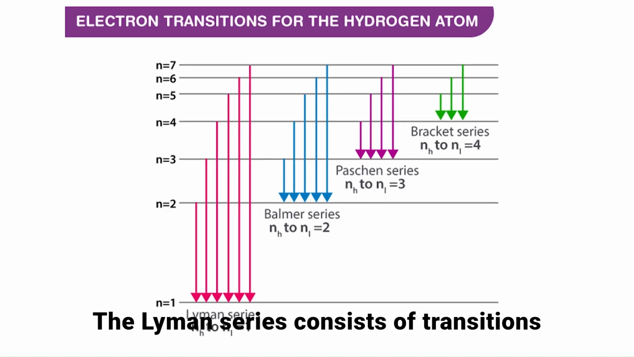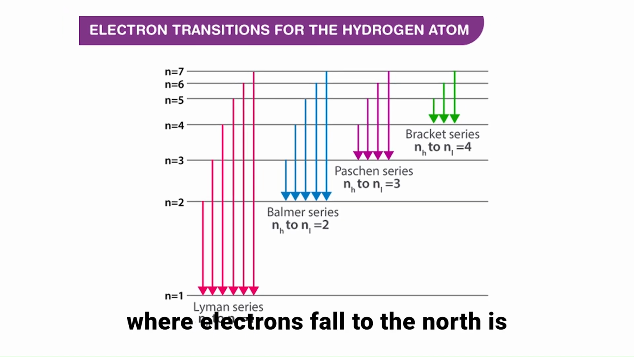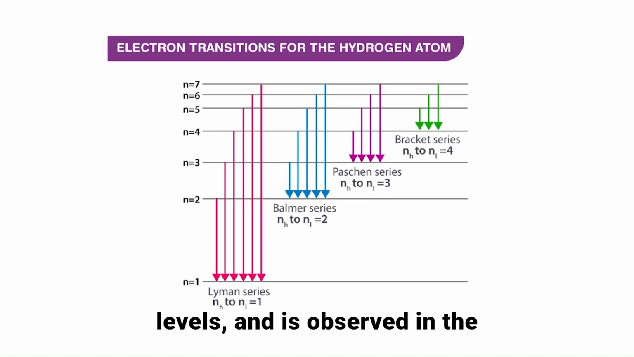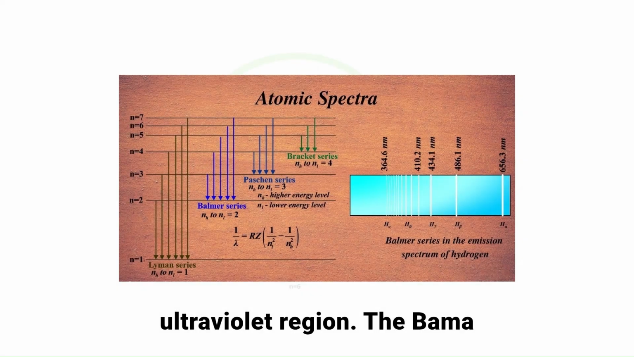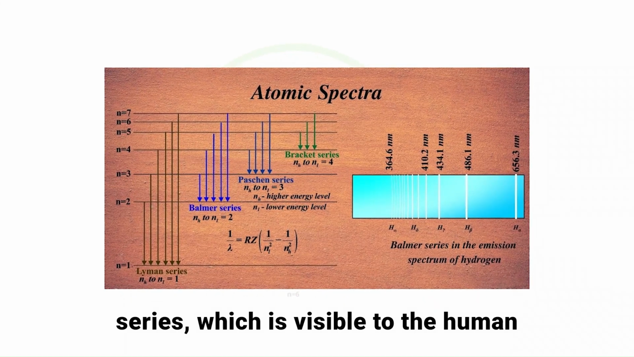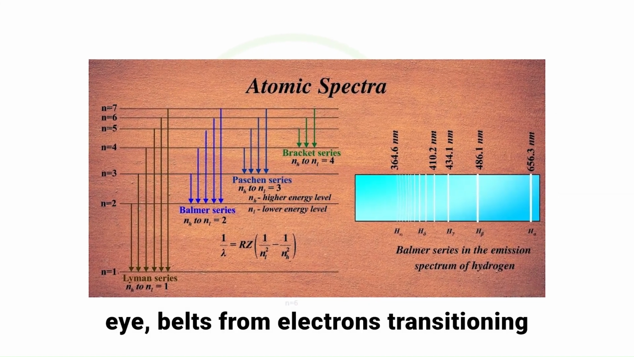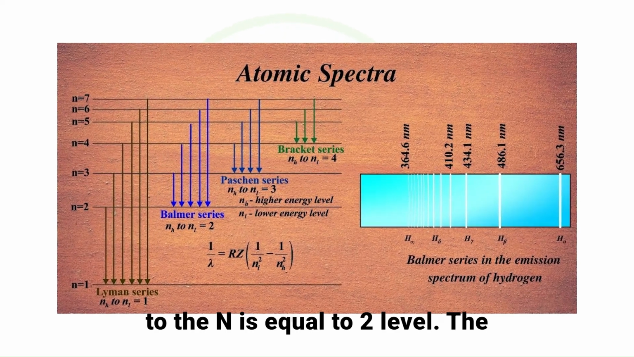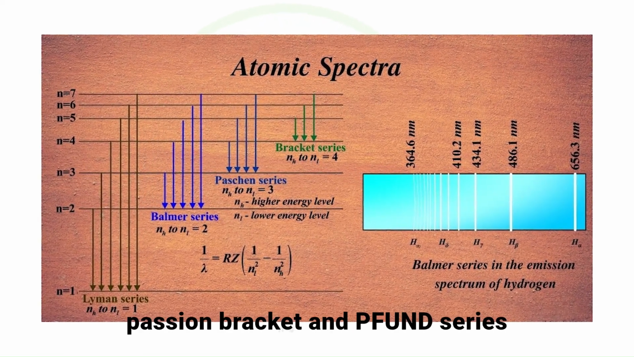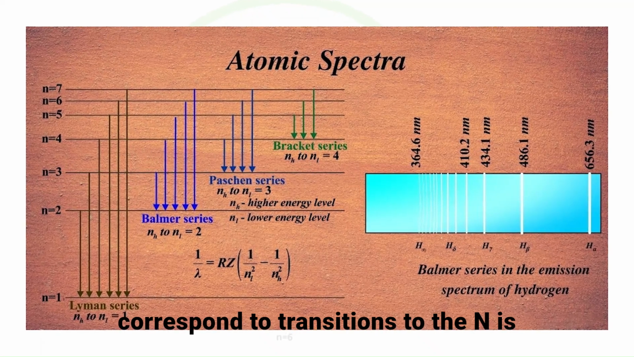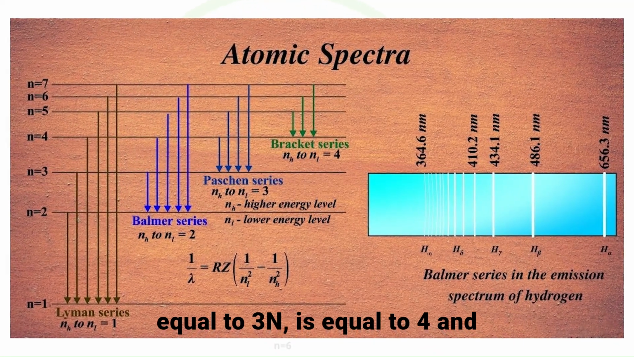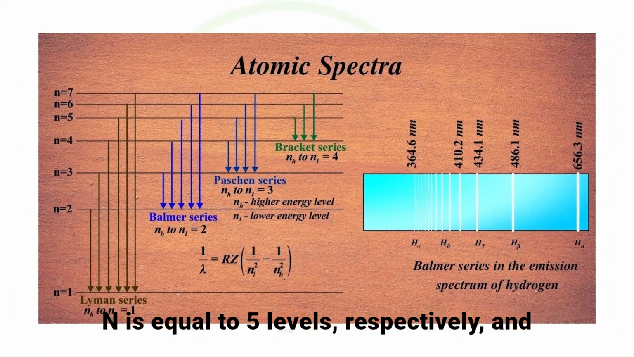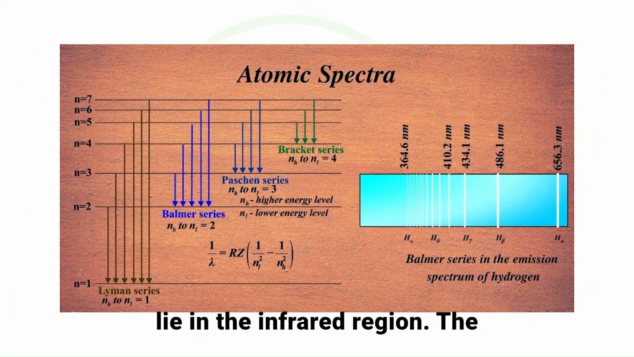The Lyman series consists of transitions where electrons fall to the n = 1 level from higher energy levels and is observed in the ultraviolet region. The Balmer series, which is visible to the human eye, results from electrons transitioning to the n = 2 level. The Paschen, Brackett, and Pfund series correspond to transitions to the n = 3, n = 4, and n = 5 levels, respectively, and lie in the infrared region.